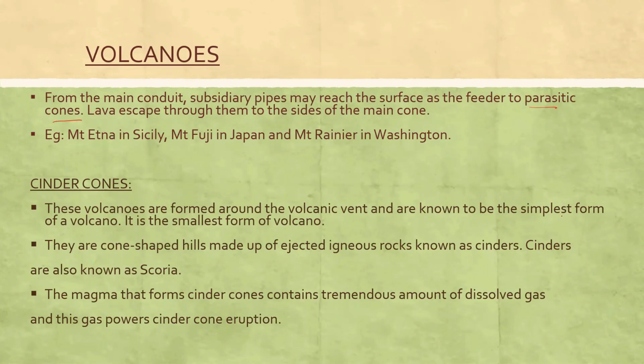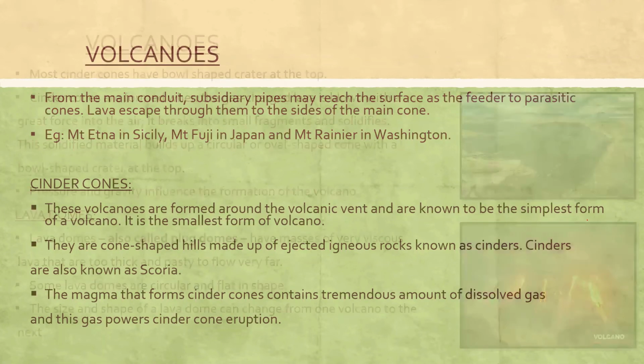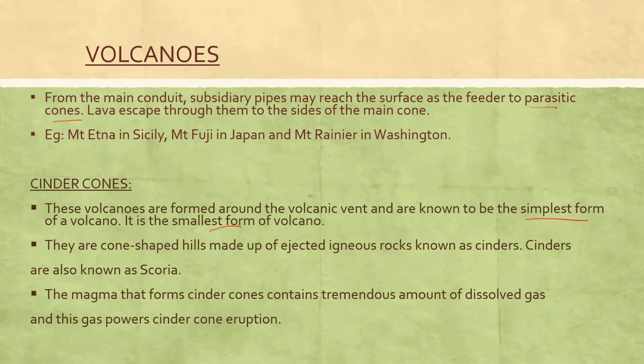Cinder cones are basically thought to be the simplest type of volcanoes, okay, and the smallest ones. And what happens in these volcanoes also is that the rocks or the magma that ejects out comes out and gets collected around the vent. So cone shaped hills made up of ejected igneous rocks called cinder. So the rock that comes out, okay, is known as cinder, and cinder is also known as scoria. So just different terms, okay.